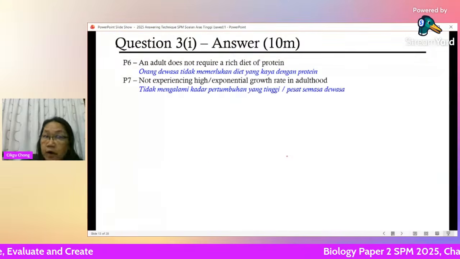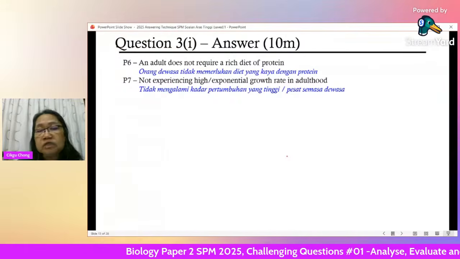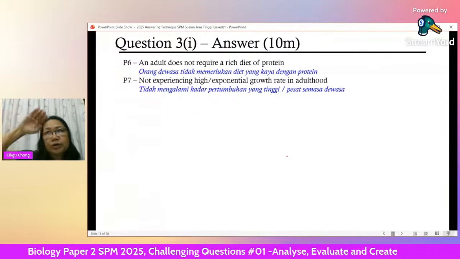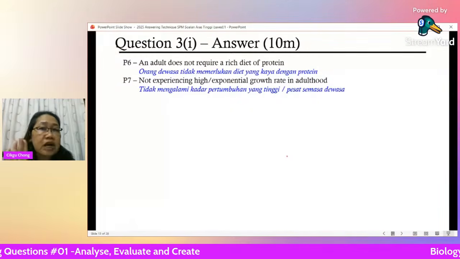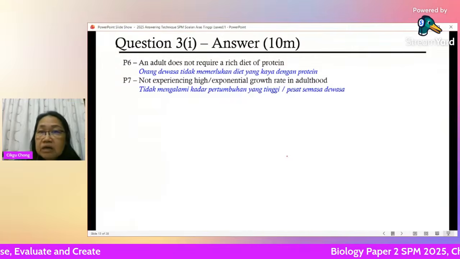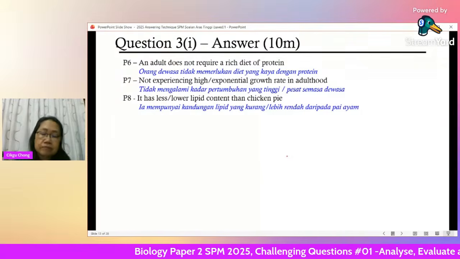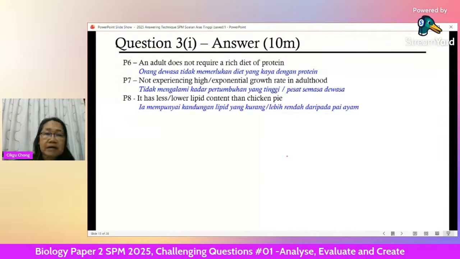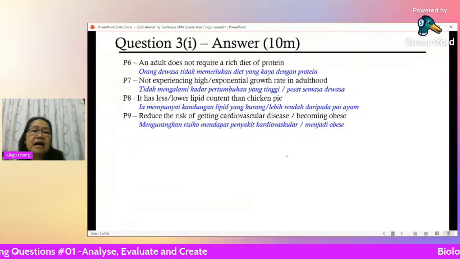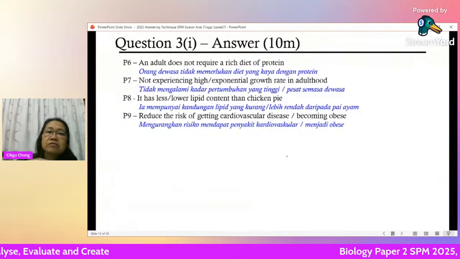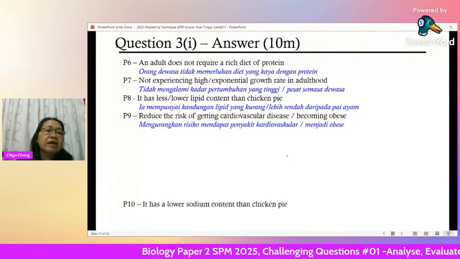So give some more points. The person is not experiencing a high or exponential growth rate in adulthood. It's already adult. You see the graph is already leveling, already becoming flat, no longer climbing up. That is childhood days. So I'll give you a reason to support. Next one: lipid content is less than chicken pie. Your vegetable pie has less fat. So it can reduce the risk of getting cardiovascular disease, and reduce the risk of becoming obese. The person is already nearing obese. It has a lower sodium.